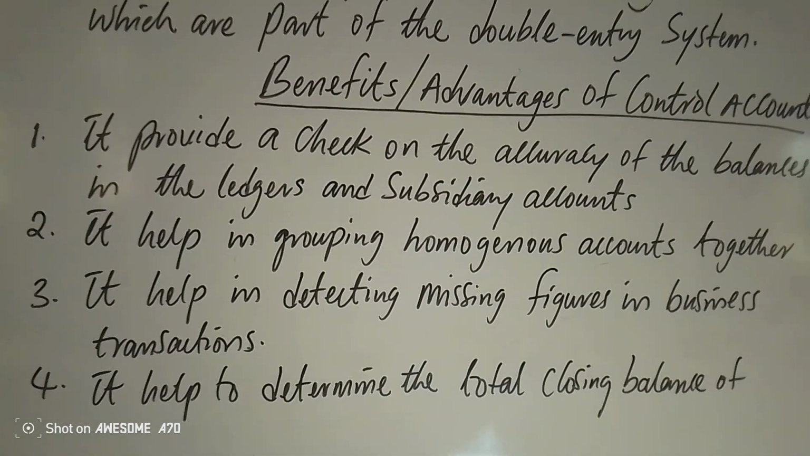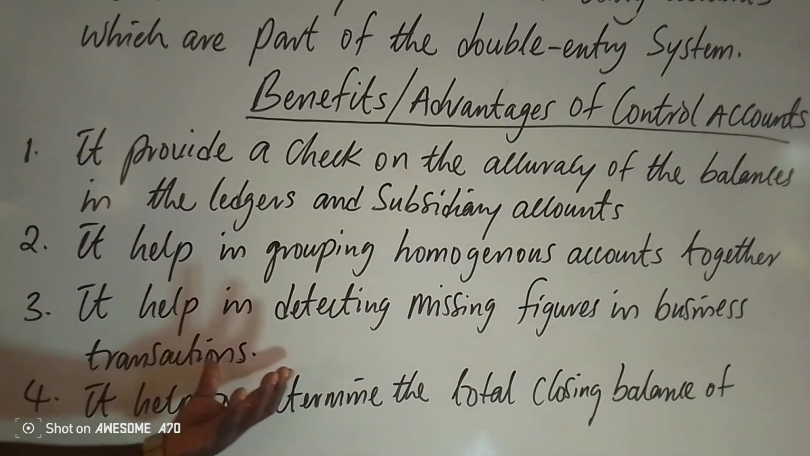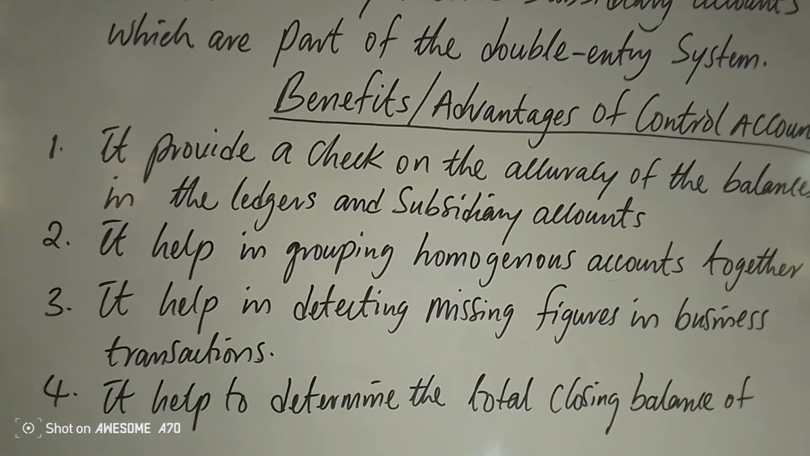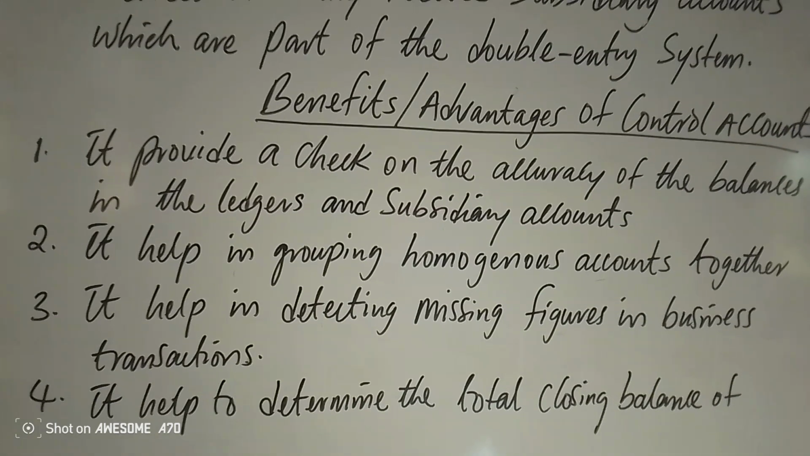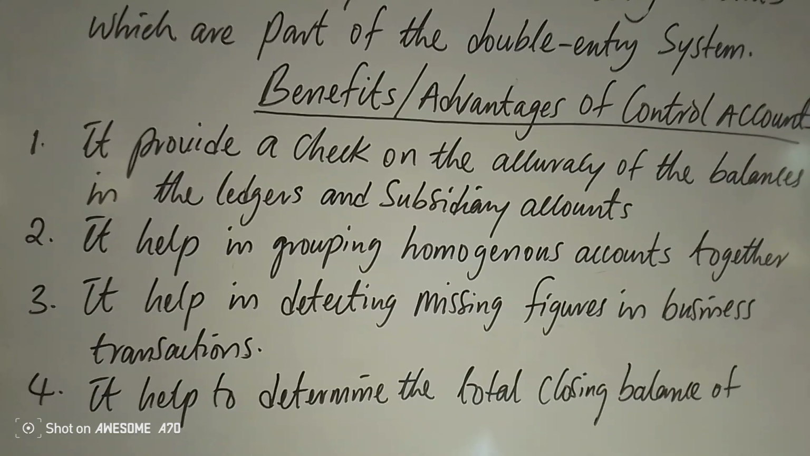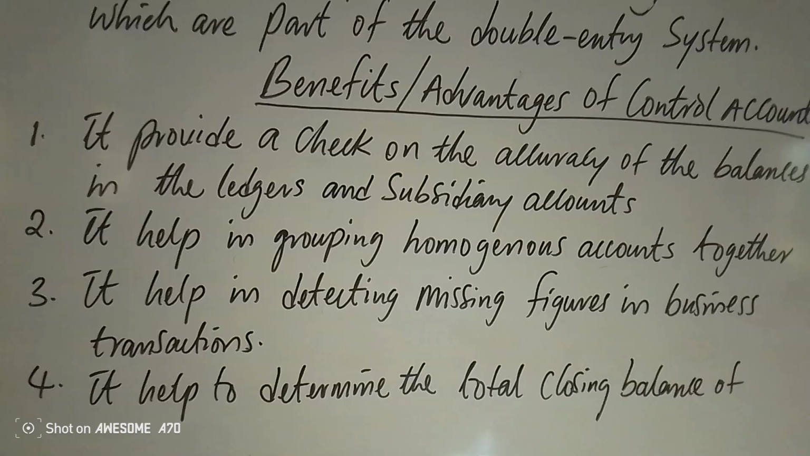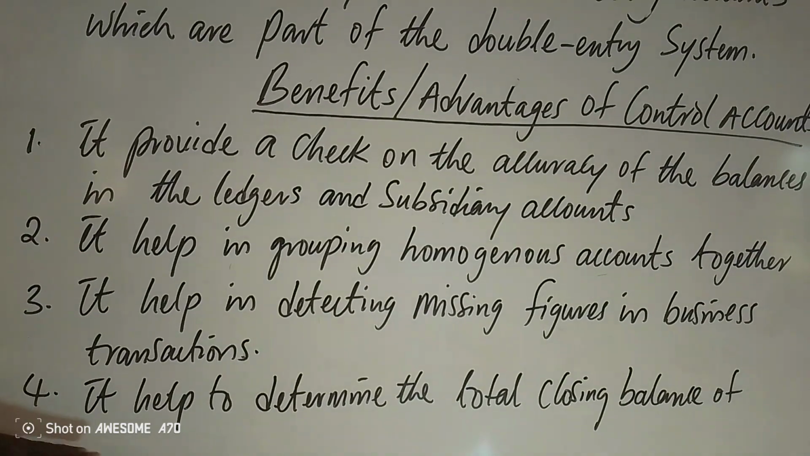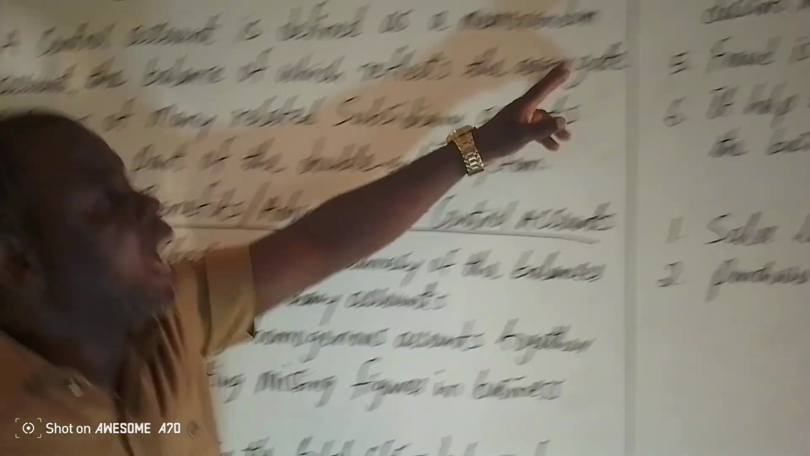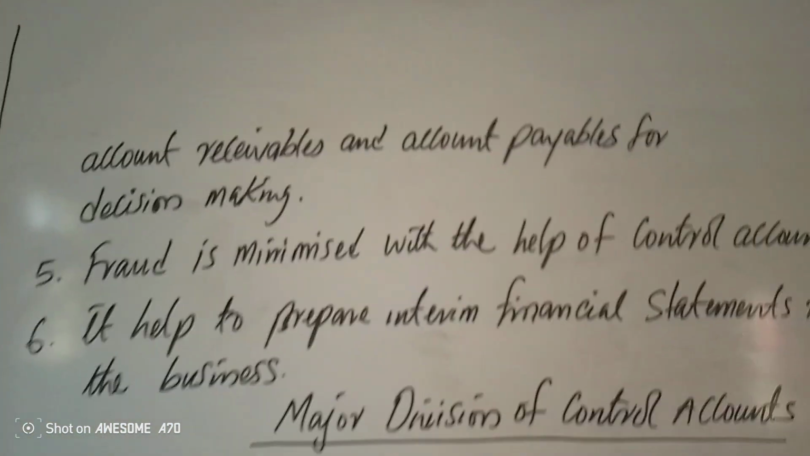So that is why it is very important for learners to know how control account is prepared, because it will help you to solve these two major topics, single entry or incomplete records. It helps in bringing the accounts together, thereby detecting if there's a missing figure. In the process of preparing, the missing figure will come out and you go ahead and prepare your financial statement. Next, it helps to determine the total closing balances of accounts receivable and accounts payable for decision making.